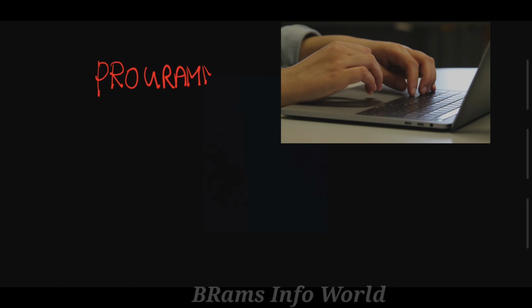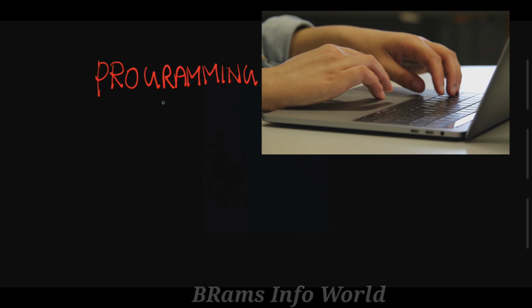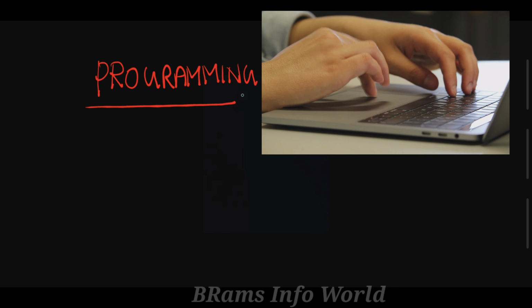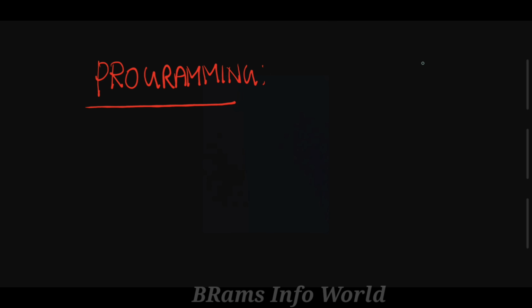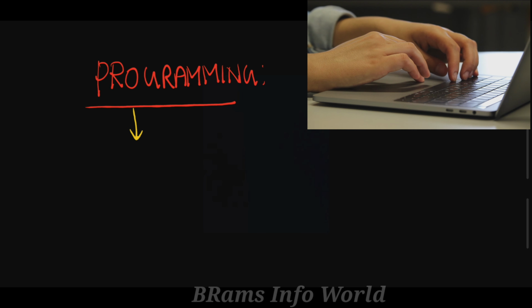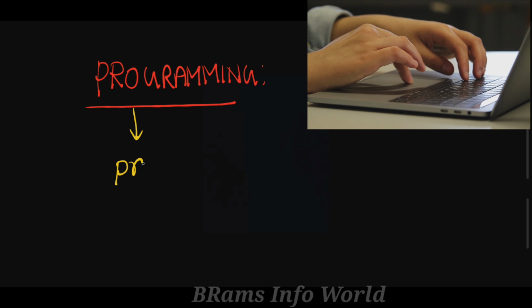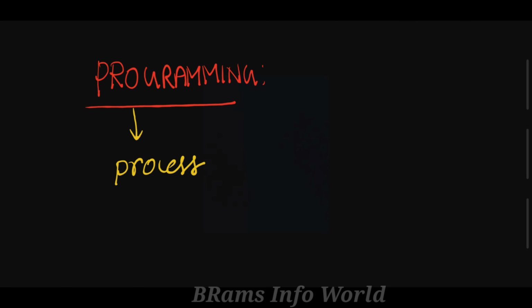Programming. In the previous slide we saw what a program is. A program is a set of instructions telling the computer to do a particular task. But what is programming? Programming is a similar term to program, but it is a process: the process of preparing different types of instructions.